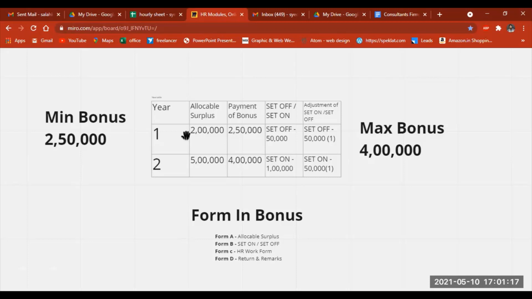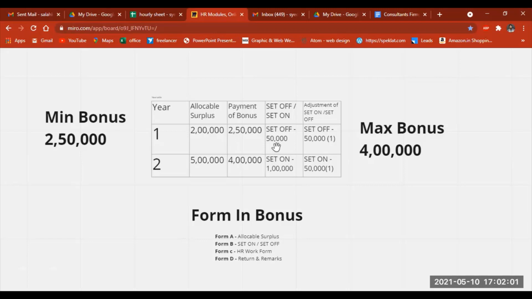It is another most important concept to understand: what is set on and set off. For example, in year one, the allocable surplus is 2 lakh. If the company earns the amount of 2 lakh, it is not that they can pay whatever they earn. The minimum bonus they are required to pay is 2,50,000. So they need to pay 2,50,000, whereas there is a shortage of 50,000. So this 50,000 is considered to be the set off.